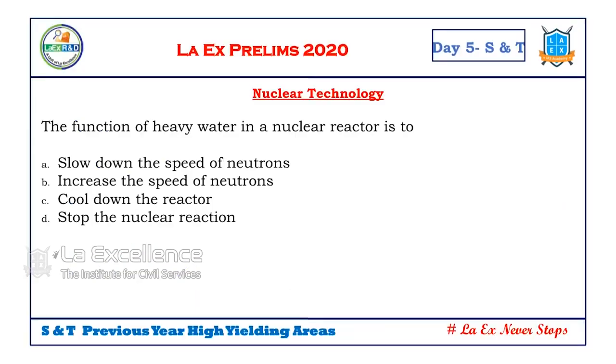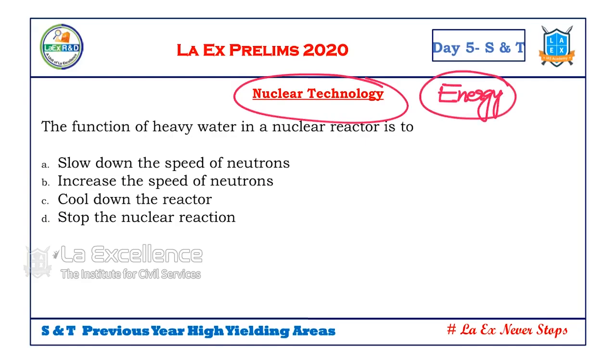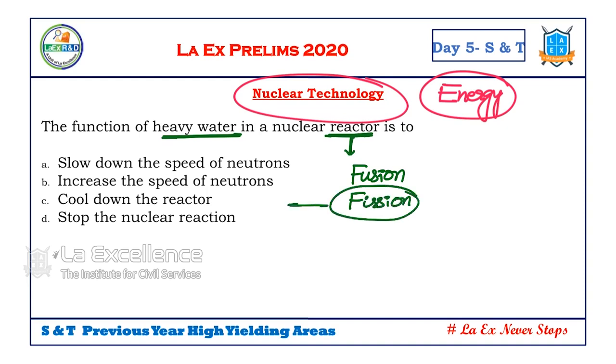Okay. Next, nuclear technology. Nuclear technology, I classify it under energy. Energy is a broad area. Let's classify it under energy. Under the concept, let's understand what was the question asked previously. What is the duty of heavy water? This is a typical question with regard to the functioning of a normal nuclear reactor. Nuclear reactors are of two types, fusion nuclear reactors and fission nuclear reactors. Most of the reactors that we have are fission reactors.